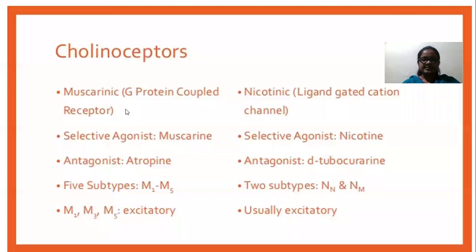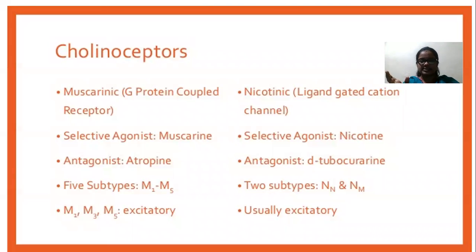The muscarinic receptors are divided into five major types: M1, M2, M3, M4, M5. Of these, the first three, M1, M2, M3, are the major receptors. Why? Because M1, M2, M3 are present in both peripheral organs and the central region.